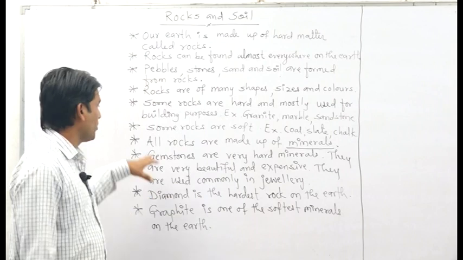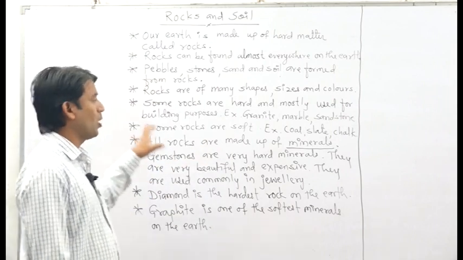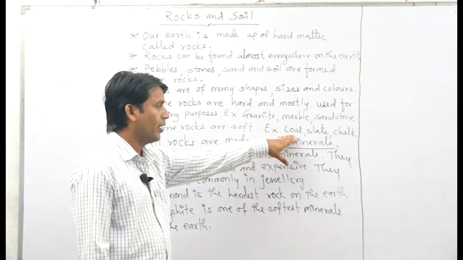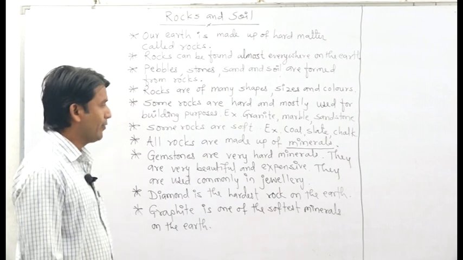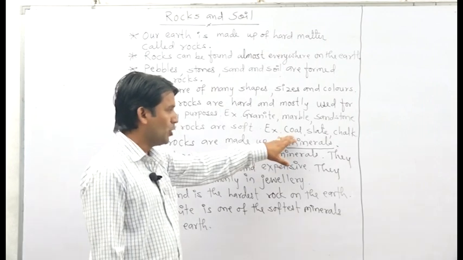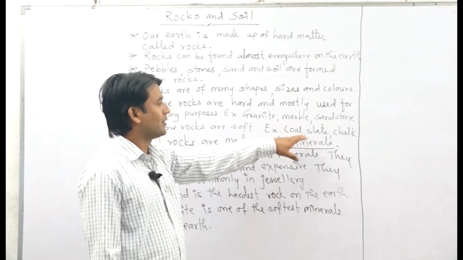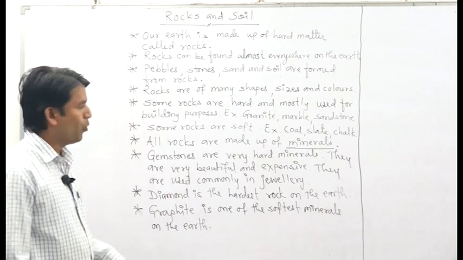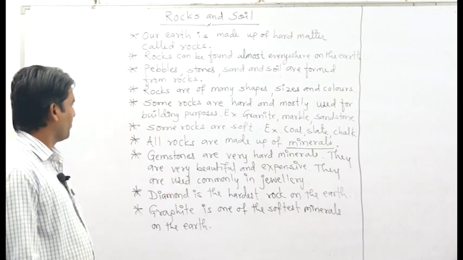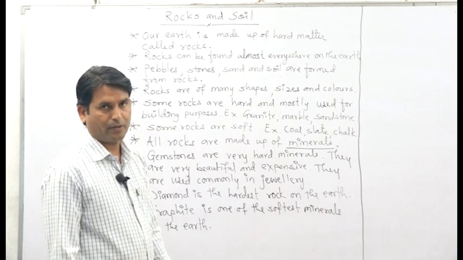Some rocks are soft. Some examples of soft rocks are coal, slate, chalk. As we know, coal is used for burning purposes and slate is used for making our blackboards and slates.